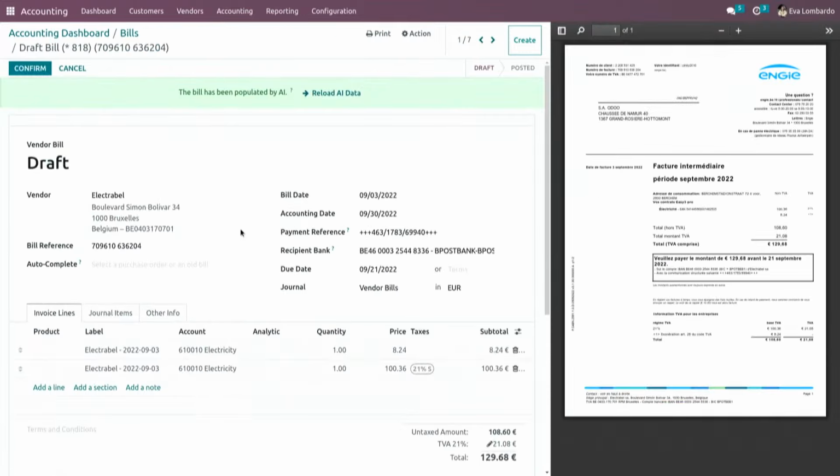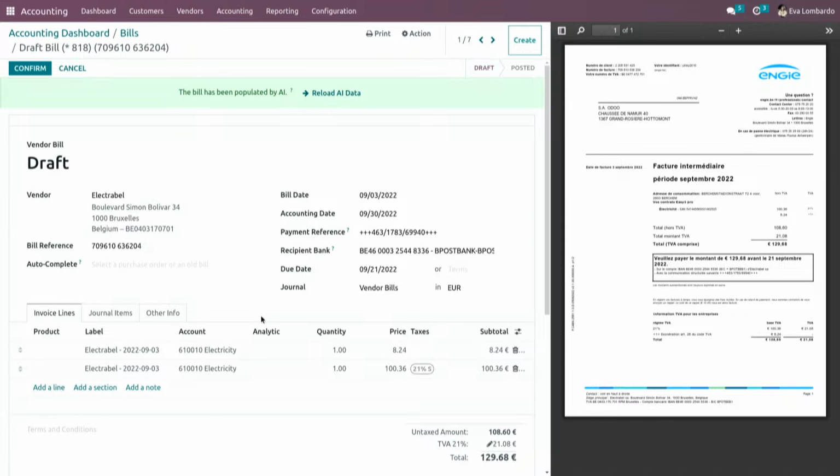Let's have a look at the invoice lines then. The OCR will group them by tax rate. So here we have 2 lines because we have no tax applied for a certain amount and the rest with a 21% tax. I can indeed see that it's split by tax regime, but I can also see, at least I have the feeling, that it provides the right expense account as well for electricity. So how is it possible that the OCR can cover that? Because I cannot see it in the image.